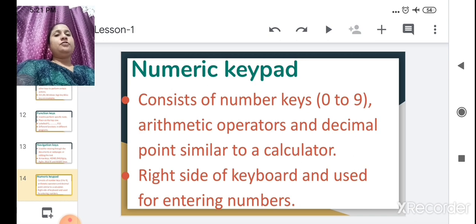The numeric keypad consists of number keys. All of you know it consists of number keys from 0 to 9, arithmetic operations and a decimal point, similar to a calculator. The keys on the right side are used for entering numbers. It has numbers 0 to 9, a decimal point, and addition and subtraction symbols on it. Got it? Got it till now?